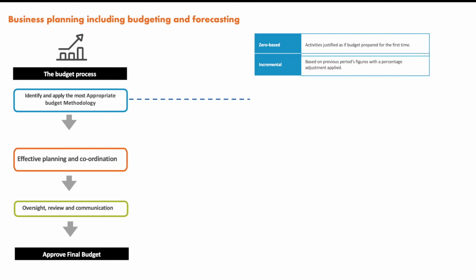Now the second is incremental. What does that mean? Incremental is based on the previous period's figures, with a percentage adjustment applied. When will we use it? Just keep in mind for the exam: in a stable business environment. If the business is stable and nothing has changed, we can just apply the percentage and say, okay, this is incremental budgeting.